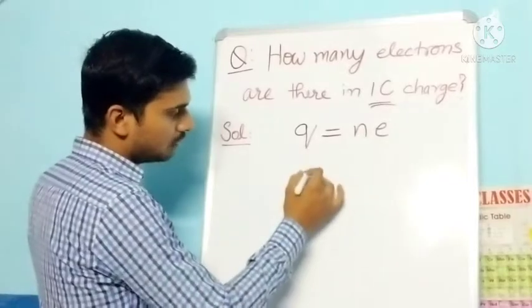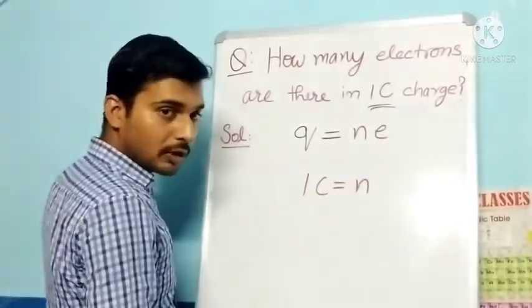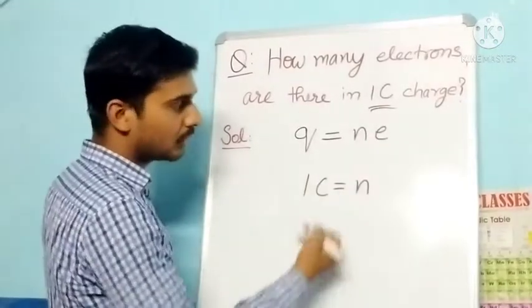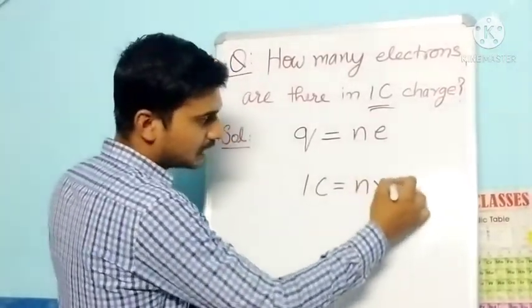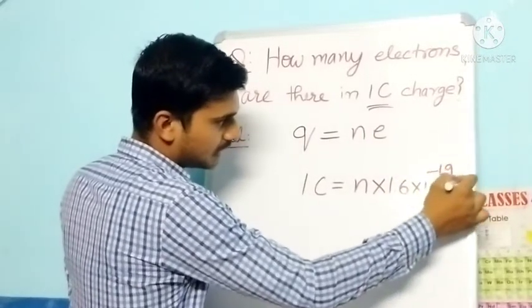In the place of Q we will write 1 coulomb, and that is equal to the number of elementary charges present, or number of electrons, multiplied by the value of the quantum of charge, that is e.